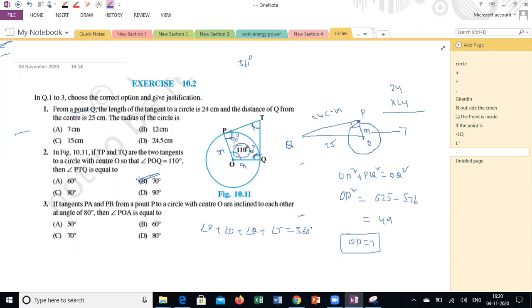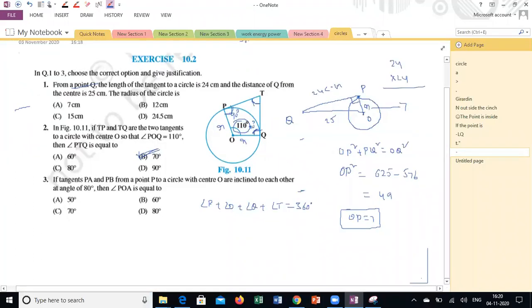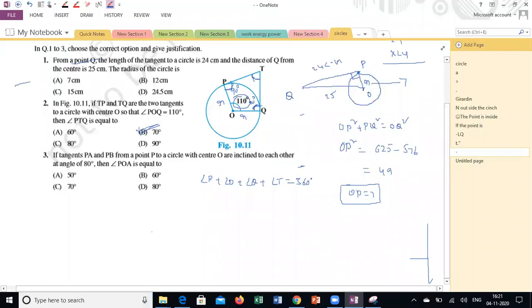Anyone got the answer? Sir, the answer is 80 degrees. If the tangents PA and PB from a point P to a circle with center O are inclined to each other, what is the meaning of inclined to each other at an angle of 80 degrees?